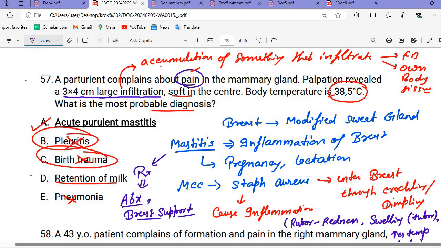What is retention of milk? We call it lactostasis. The retention of milk is called lactostasis. In the retention of milk, there is no formation of infiltrations.